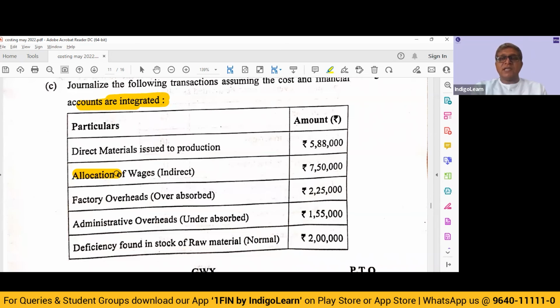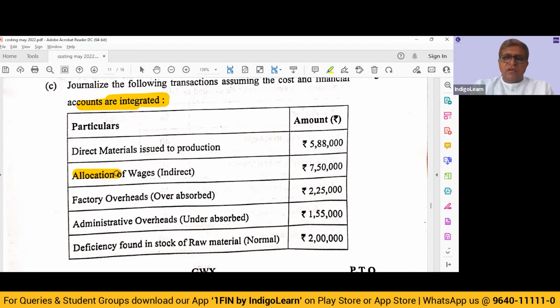Then factory overheads over absorbed. See, when we say over absorbed, it is going to have a credit balance. So this factory overheads over absorbed, we have to transfer it to the costing P&L. So factory overheads, it is having a credit balance, we need to debit it. So factory overheads debit to costing P&L credit. Administrative overheads under absorbed, it is going to have a debit balance. So we have to transfer it to costing P&L. Costing P&L debit to admin overhead control account credit.